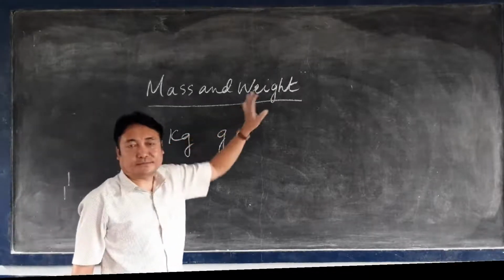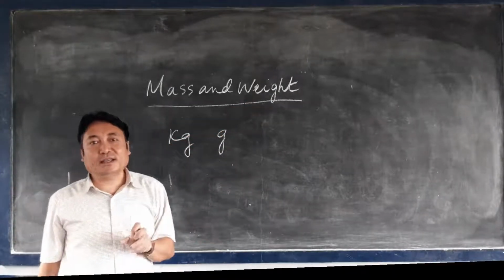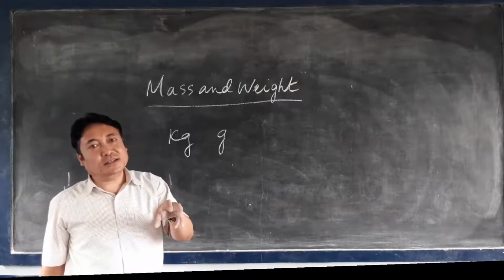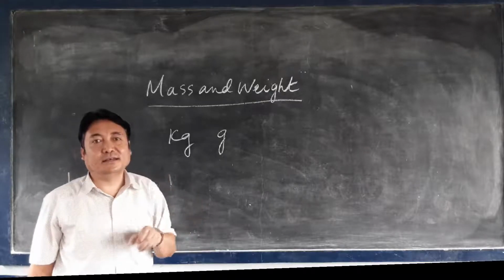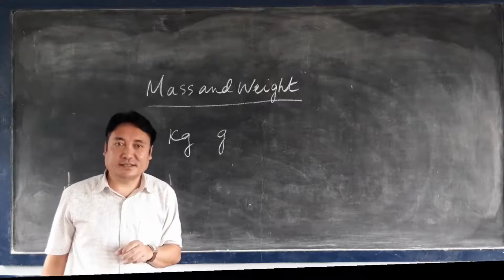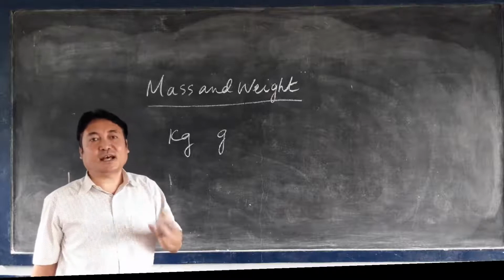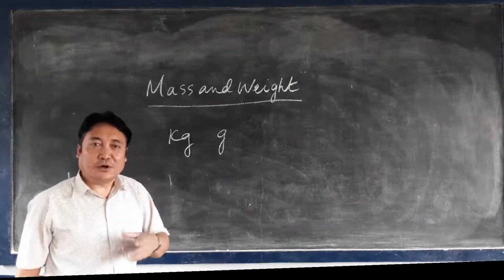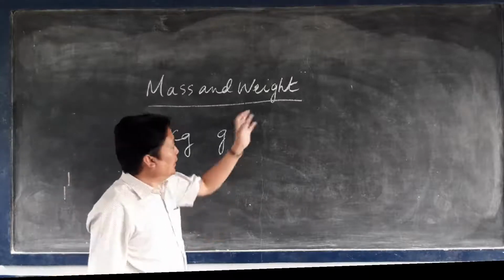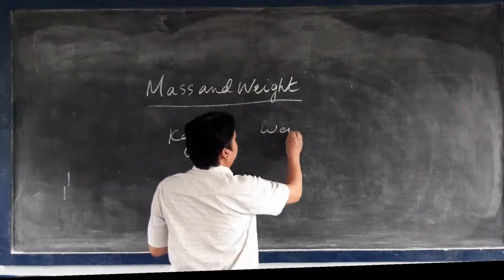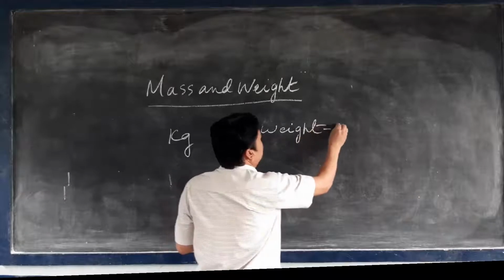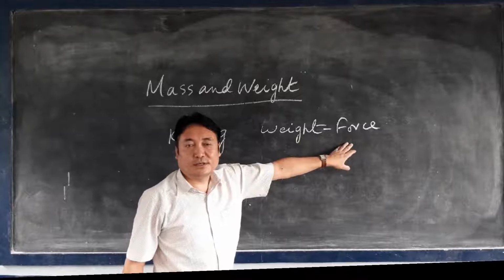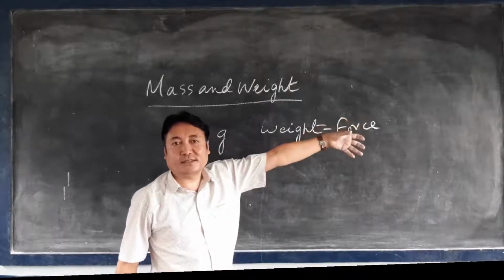The second one is weight. The weight of a body is the force. Actually, weight is a force. Weight of a body is the force with which it is attracted by the Earth's gravity. So weight and force are always related. Weight is equal to force, because weight is the force with which a body is attracted by the Earth's gravity.